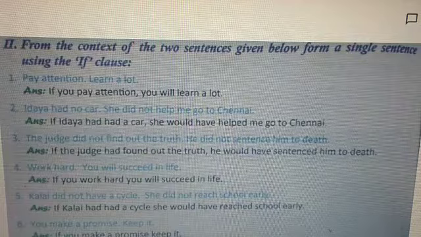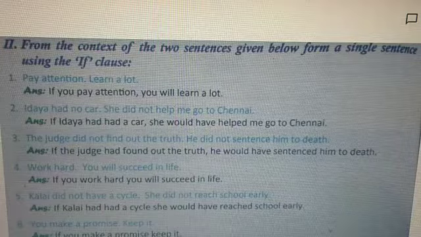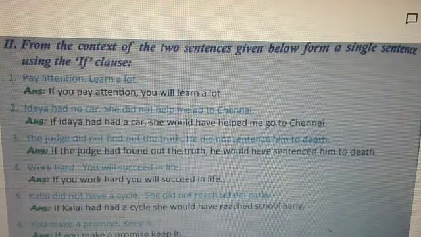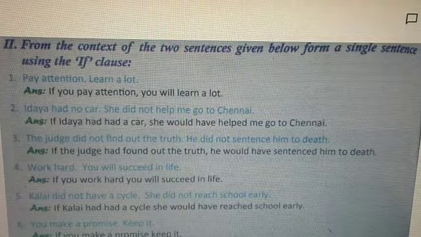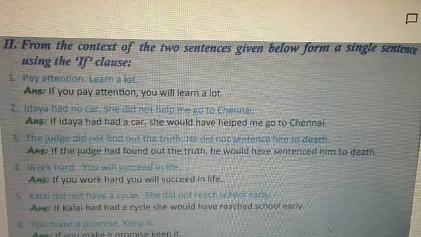Answer will be, if you work hard, you will succeed in life. This is open condition. Moving ahead to fifth one. Kalai did not have a cycle. She did not reach school early. So answer will be, if Kalai had had a cycle, she would have reached school early.